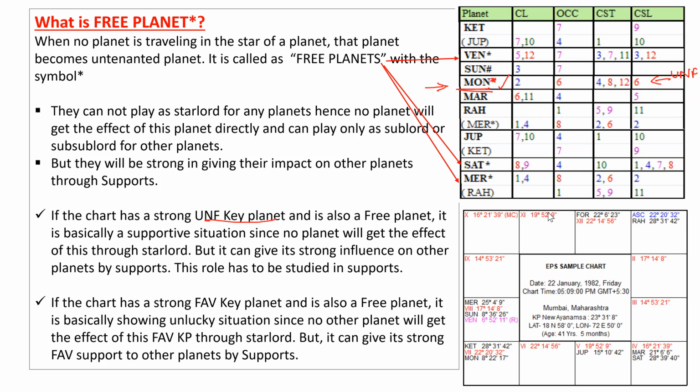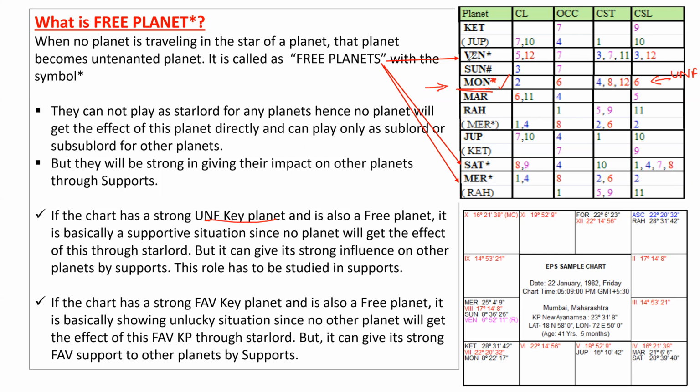Similarly, if any chart has a favorable key planet that is also a free planet, it is the same situation as the unfavorable one. The favorable key planet becoming a free planet indicates restricted direct influence of the favorable key planet, because no planet will be in the nakshatra of that favorable key planet.